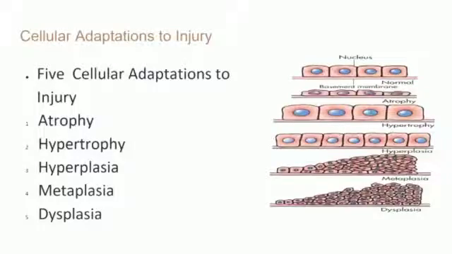Cellular adaptations to injury. There are 5 cellular adaptations to injury: atrophy, hypertrophy, hyperplasia, metaplasia and dysplasia. Atrophy is the decrease in the cellular size. Hypertrophy is an increase in the cellular size. Hyperplasia is an increase in the number of cells. Metaplasia is replacement of one type of cell with another, and dysplasia is deranged cellular growth.